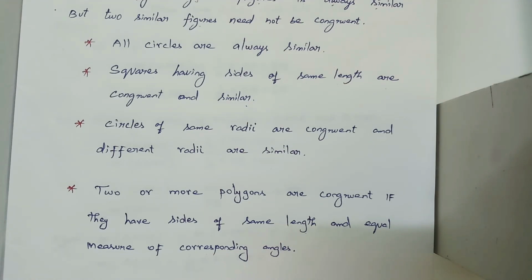So tomorrow we will discuss the theorem BPT and converse of BPT, and on the remaining days we will see the sums based on BPT and converse of BPT. When we start each concept, we will see it in depth, and all the things we are going to cover. And today's homework is that you have to read the introduction part of triangles in your NCERT book, right.